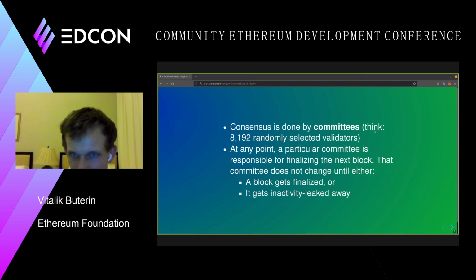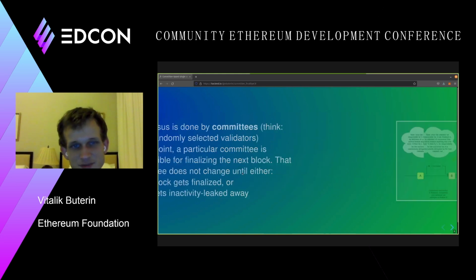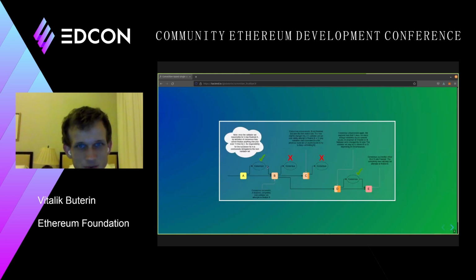So this is just a diagram showing an example of how this might work. Let's say we start off with a block A, and there's a committee responsible for finalizing A, and the committee runs a consensus algorithm. The consensus algorithm agrees on A and it finalizes A.